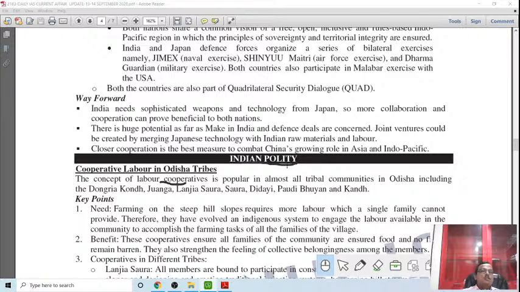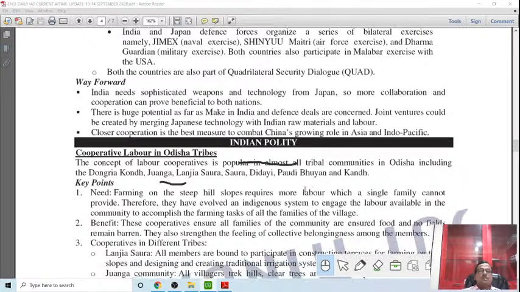So what is this concept? What is the need for this cooperative labor? Farming on the steep hill slopes requires more labor, which a single family cannot provide.